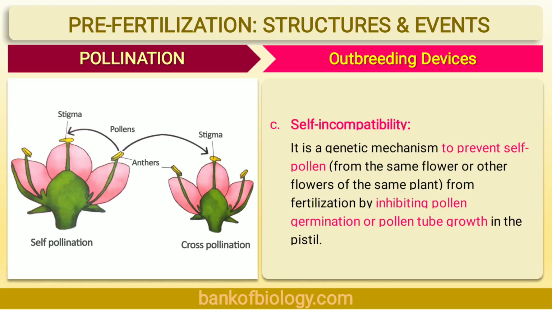Let's see what is self-incompatibility or self-sterility. Self-incompatibility is a genetic mechanism due to which the germination of pollen on the stigma of the same flower is inhibited. For example, tobacco plant. By inhibiting the pollen germination or pollen tube growth in the pistil, it is a genetic mechanism to prevent self-pollination from the same flower or the other flowers of the same plant from fertilization.